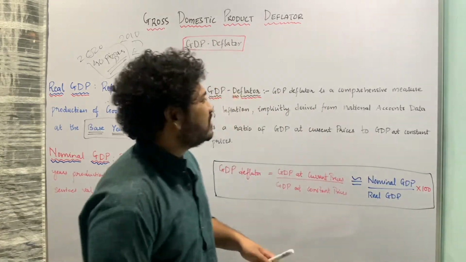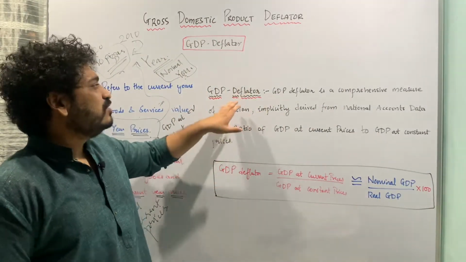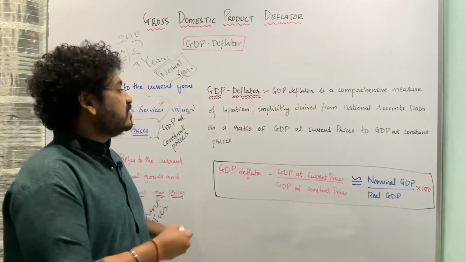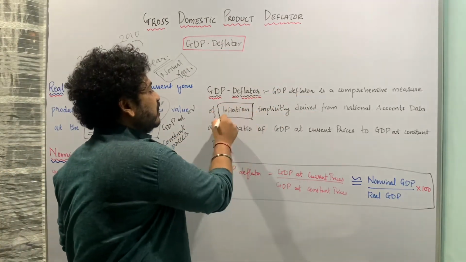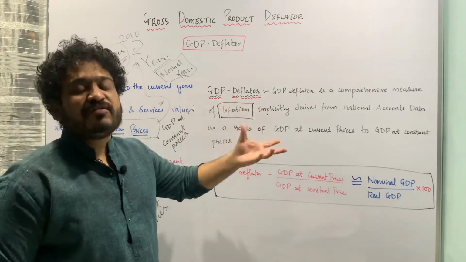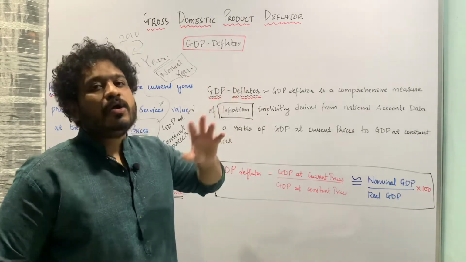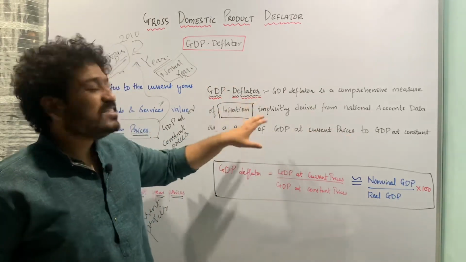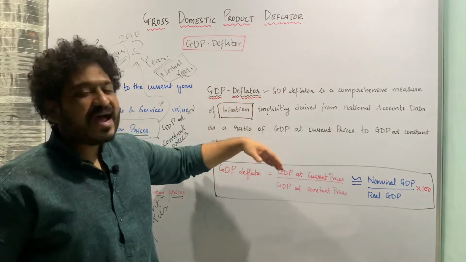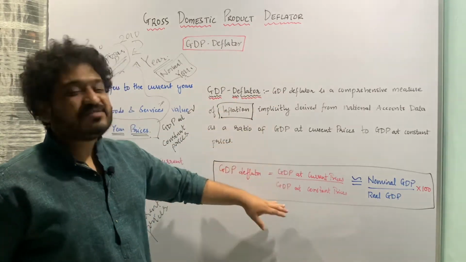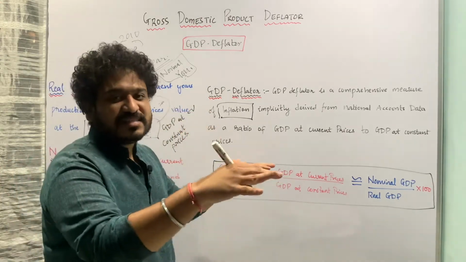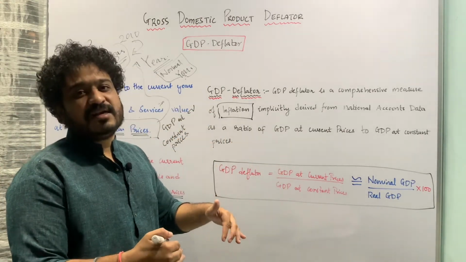Let us now understand what GDP deflator means. GDP deflator is a comprehensive measure of inflation, that is price rises. It will give me an idea of how the prices have inflated over the years, and it is derived by taking the ratio of GDP at current prices to GDP at constant prices.